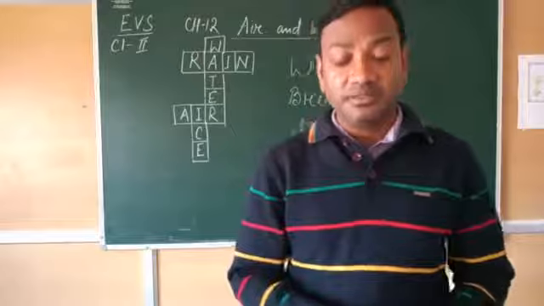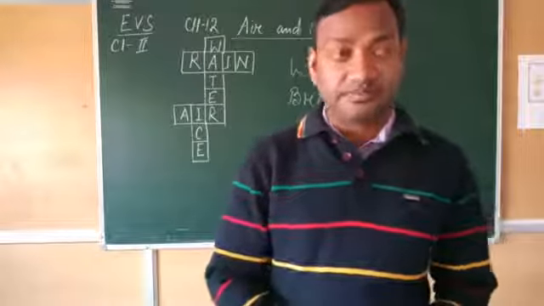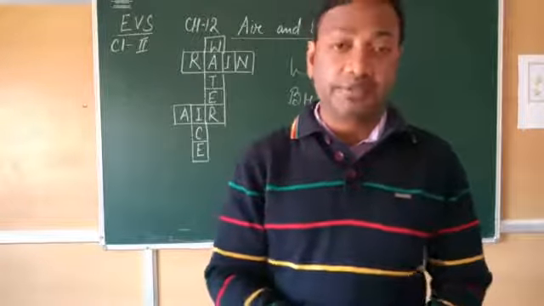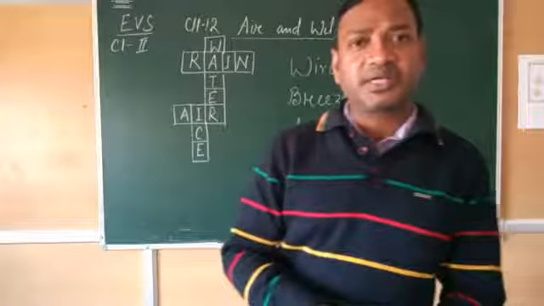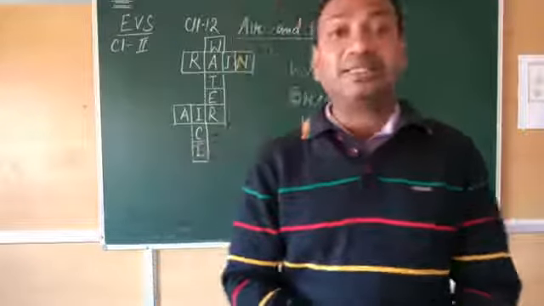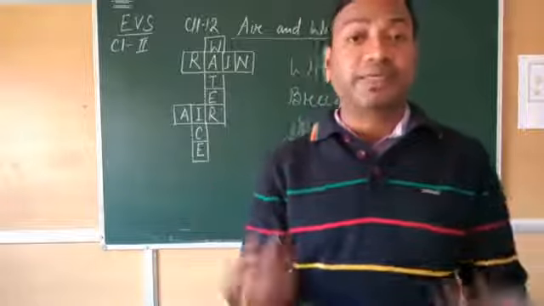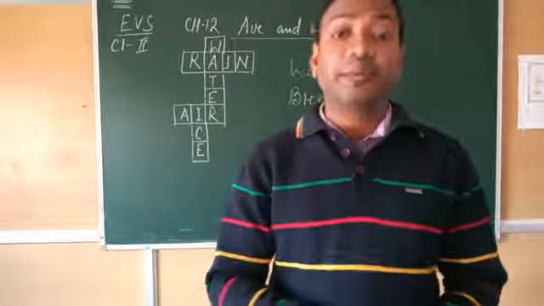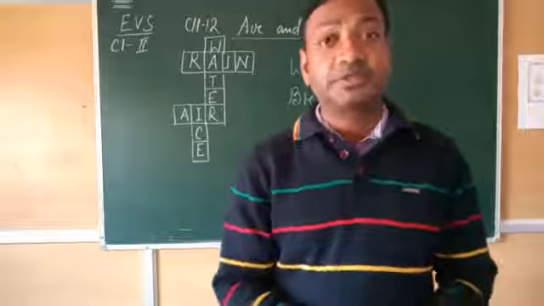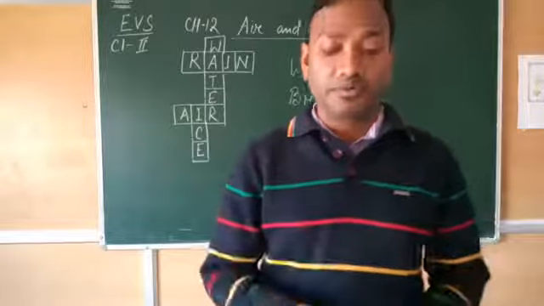How do we use the air? That means how does it help us? Air helps us to breathe and grow. That means we also breathe air, and plants also need air to grow.